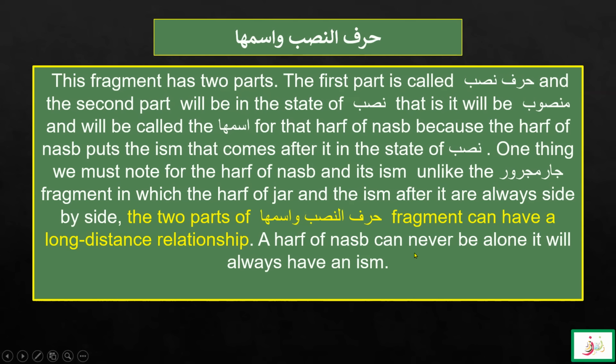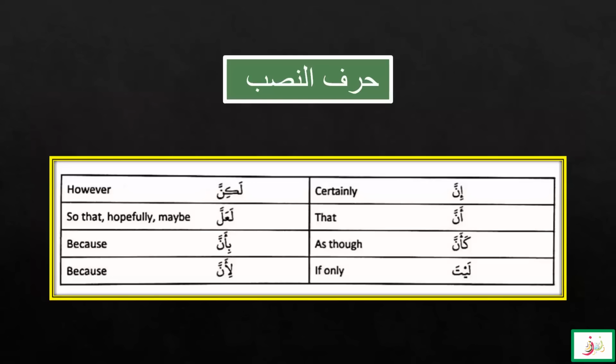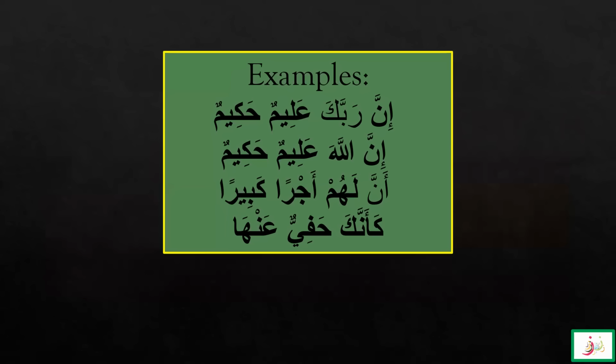A harf of nasab can never be alone, remember it, and it will always have an ism. These are all the harf of nasab that we learned: inna, anna, ka anna, layta, lakinna, la'alla, bi anna, li anna. Here you can see the example, anna lahum ajran kabira. Here you can see that the harf of nasab and its ism are separated by the jar majroor fragment.